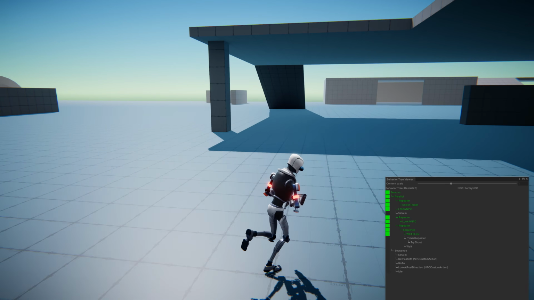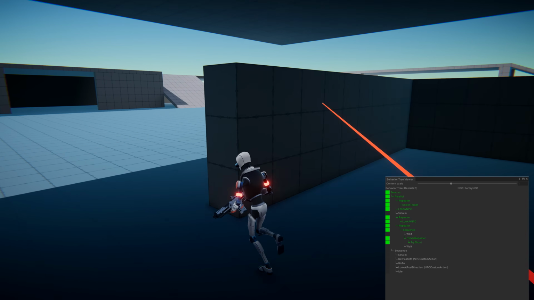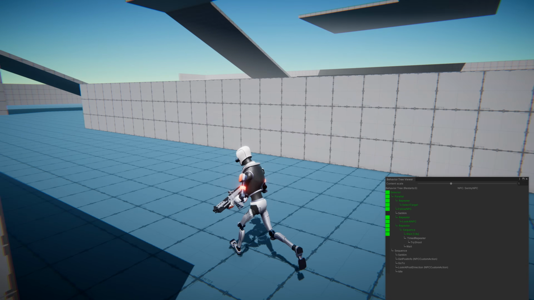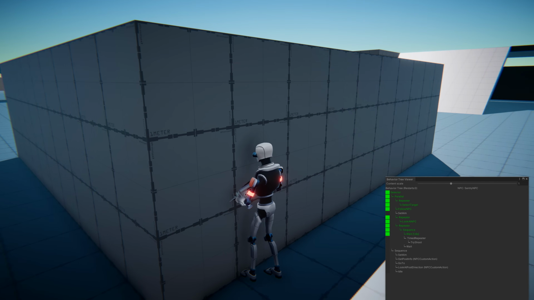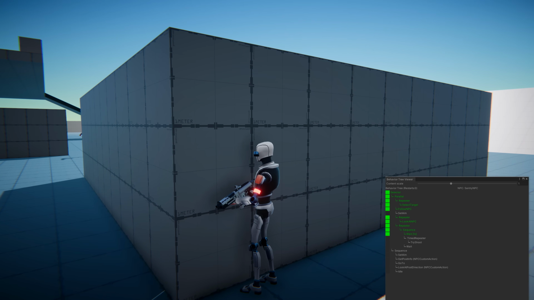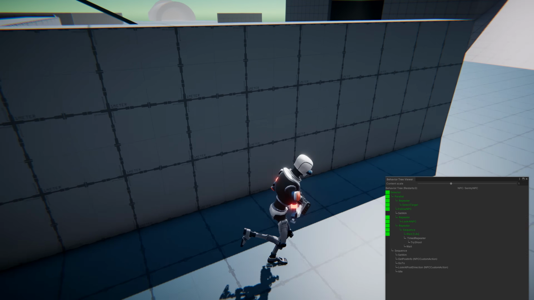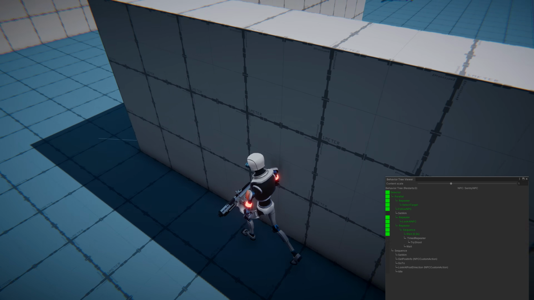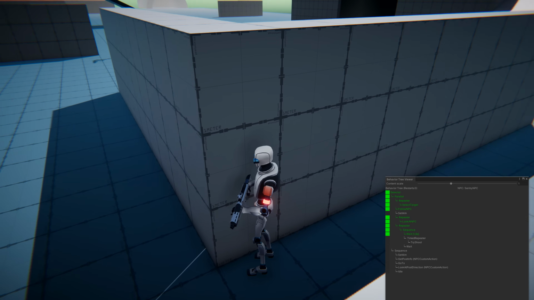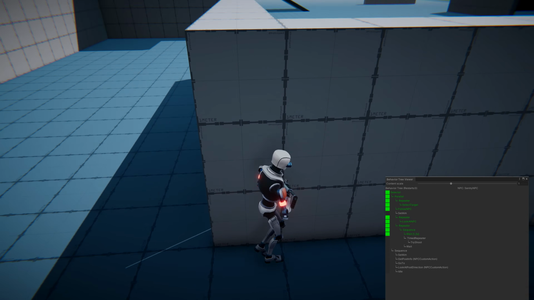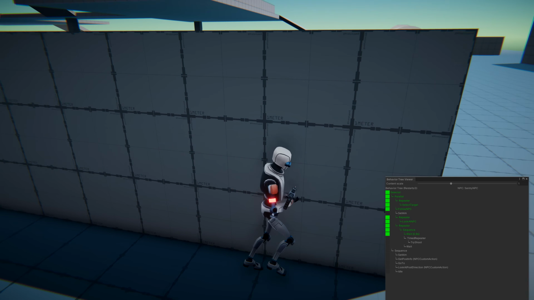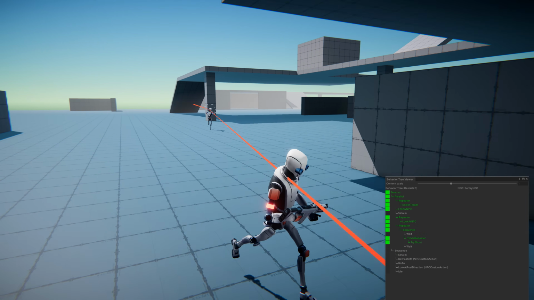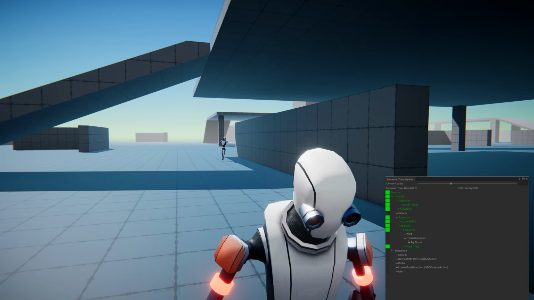So let's do this. Let's run away in front of them. So let's hide. Let's quickly hide. So he's going to get there and he's still going to look at me. However, he's not going to know my current position. He's limited to the knowledge of my last known position. After a while, he's going to give up. So this is a decent combat behavior that does a lot of complex things.